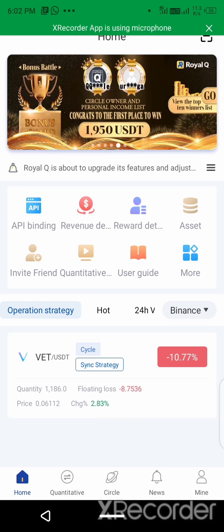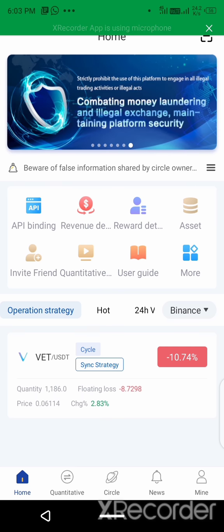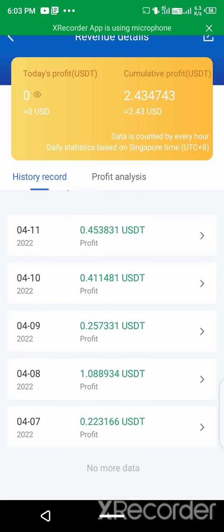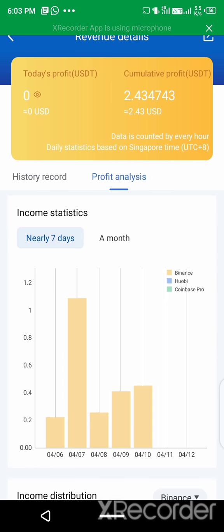So let's see how much I earn daily. This is my earning balance which I get as daily income. You can see that $2.43 is my daily income. It's a simple amount invested, like $1,100, and I got $2.43 daily. If you invest more than $1,000, then your income will be $10 to $20 per day without any work or anything.